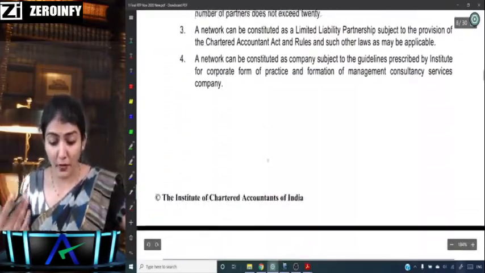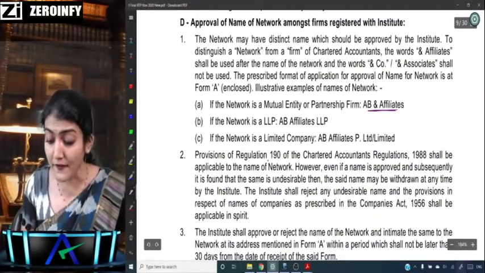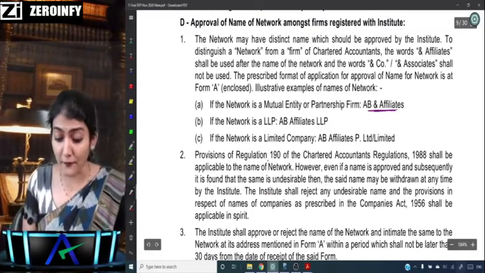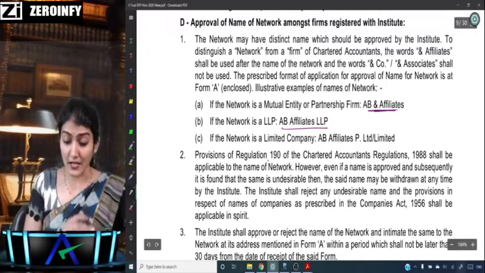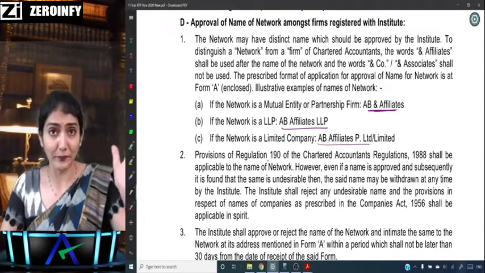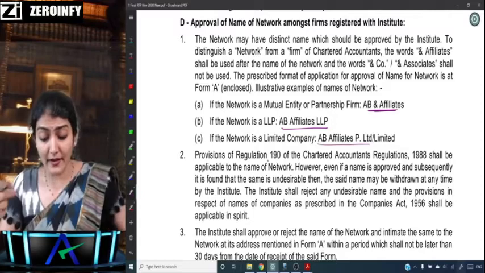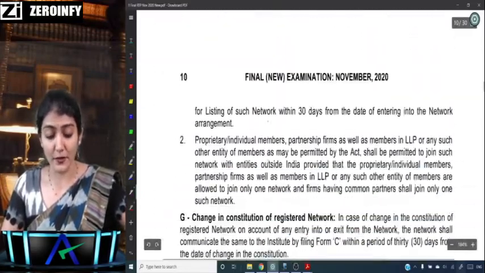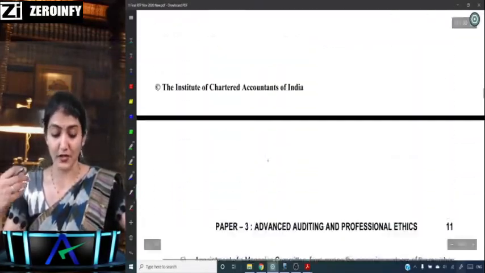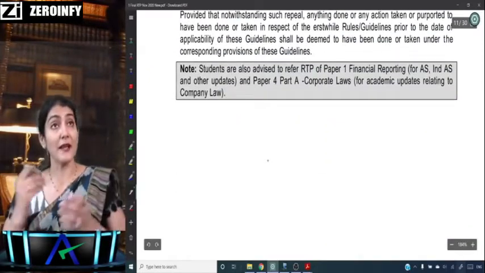And then they are talking about the forms of the networks, the name of the network. What did I say? Affiliate. So AB Affiliate LLP, AB Affiliate Private Limited or Limited, whatever. But affiliate, not associate or company. And affiliate is what is to be used after the name of the network. Okay, so that is regarding the amendments.